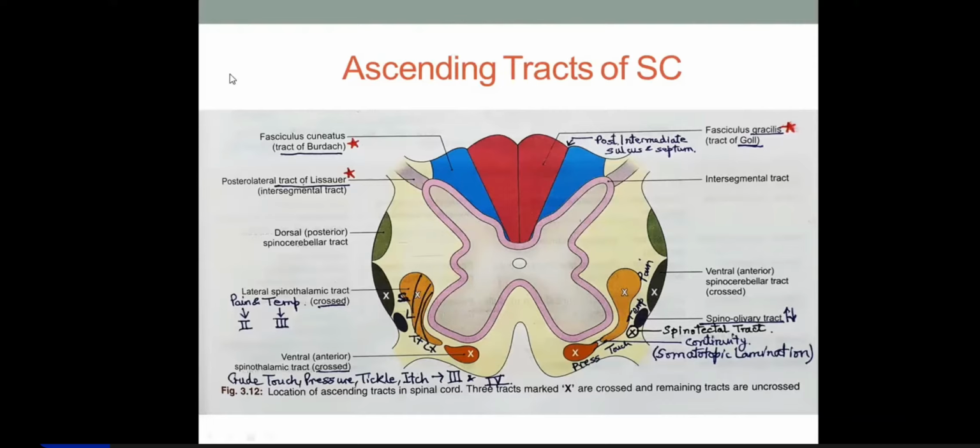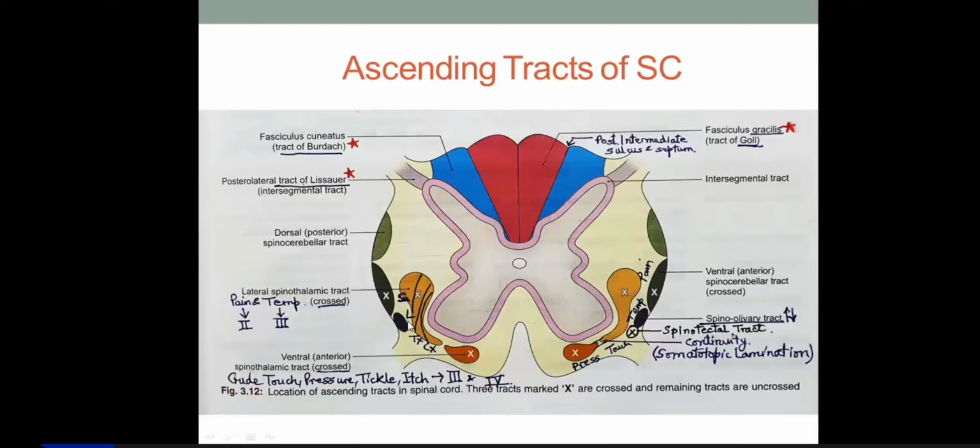Now see the ascending tracts. You see in the ascending tracts, the tracts carrying sensations that include crude touch, pressure, vibration, and pain, temperature. So these sensations are carried by this tract.